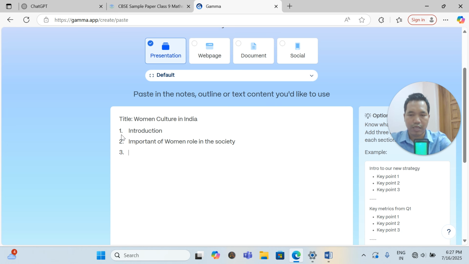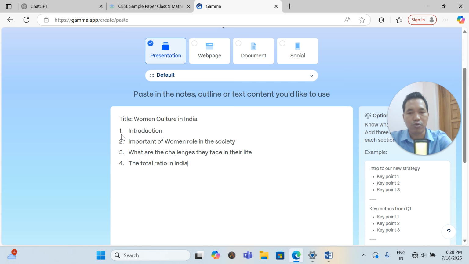Number three, what are the challenges they faced in life. So I want this point. Fourthly, I would also like to know the total ratio in India. I'm just writing; maybe you can make it more specific.